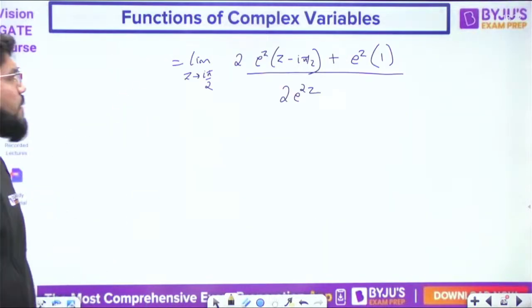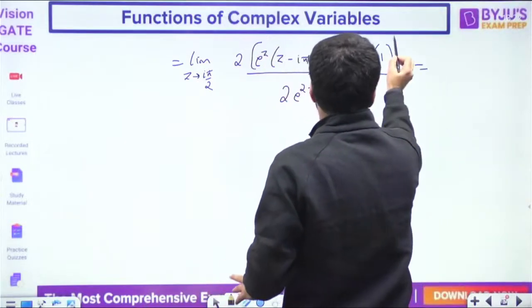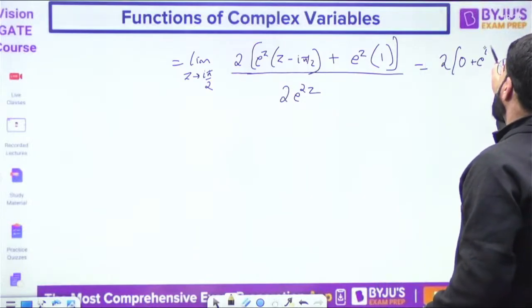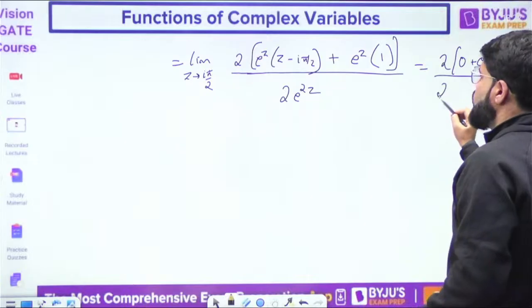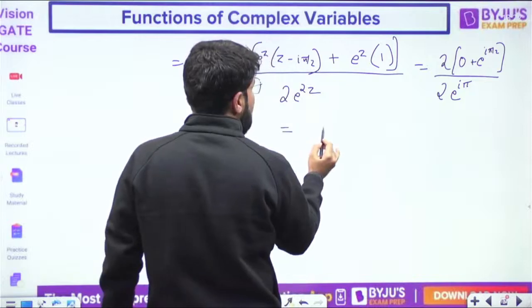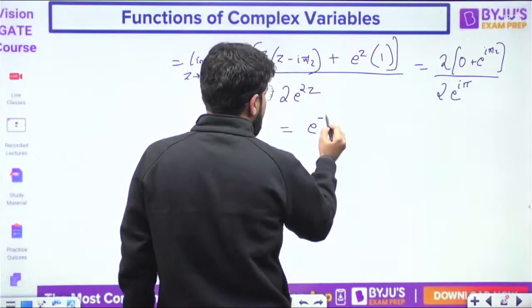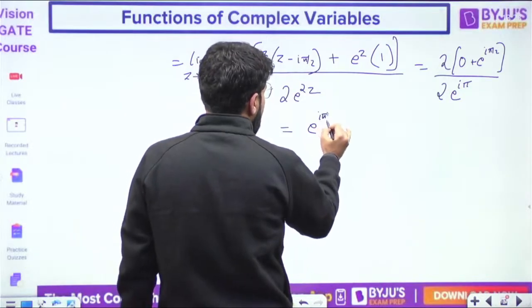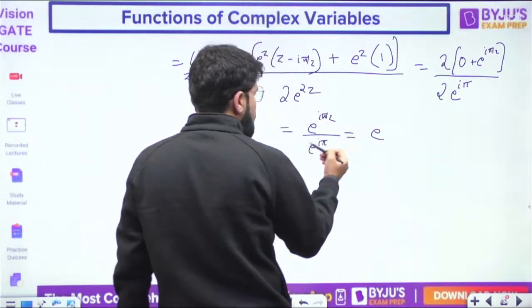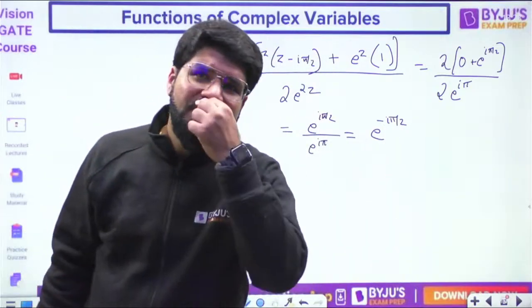Now try to put z equal to i pi by 2. Now put z equal to i pi by 2, तो you have the first term, okay, ये 2 तो constant ही था, okay, so you have 2, the first term will be 0, okay, then e power i pi by 2 divided by 2 e power 2z, तो e power i pi, 2 से 2 cancel किया, so I am getting e power i pi by 2 upon e power i pi, तो e power minus i pi by 2, ऐसा ही है ना, e power i pi by 2 upon e power i pi, so exponents are divided, so subtract the power, basically 1 by 2 minus 1, so minus 1 by 2, e power minus i pi by 2, ठीक है.